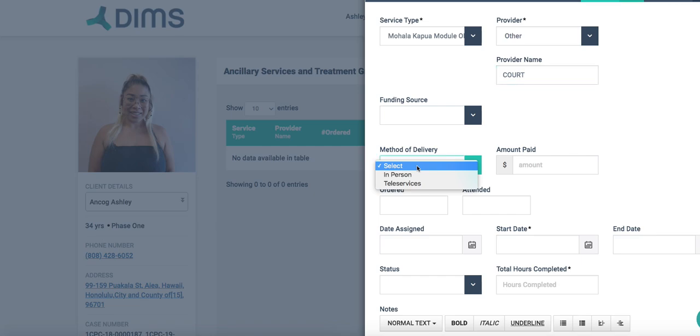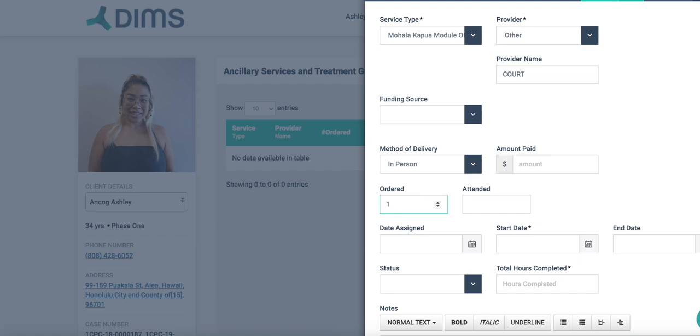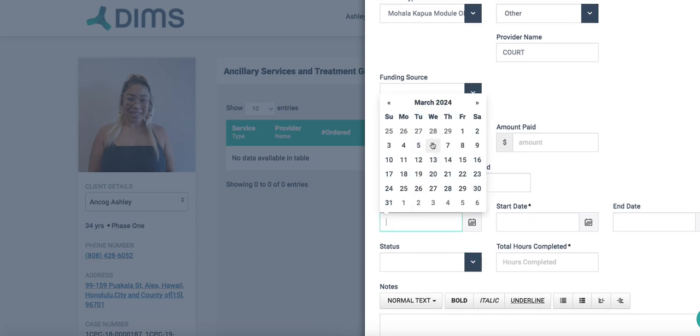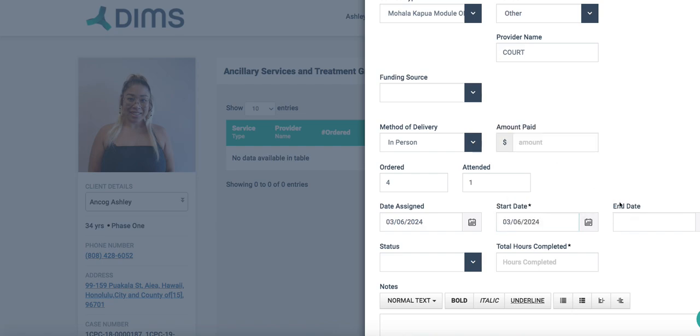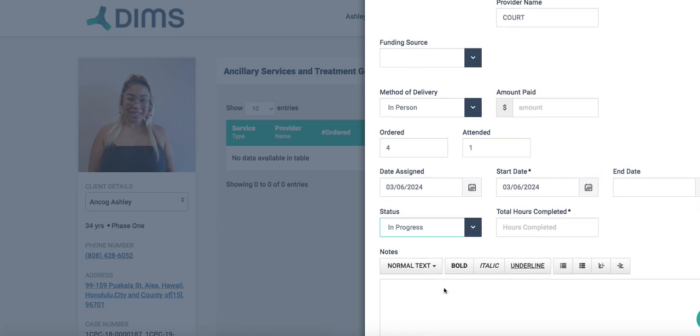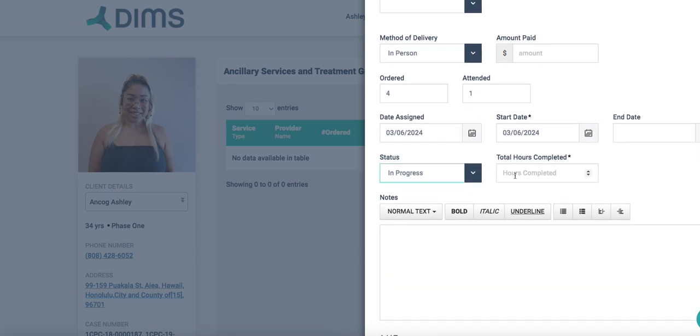Okay, so now method of delivery, hopefully in person. You have ordered, let's see, you have ordered 4 classes, okay, and she has attended 1, okay. Now, let's say you assigned this on the 6th. The start date was on the 6th, and she actually doesn't have an end date yet. Now, this is going to be in progress because she's got to do 4 classes, but she has completed 1, okay? And I don't know how many hours it is. You guys can adjust for that.